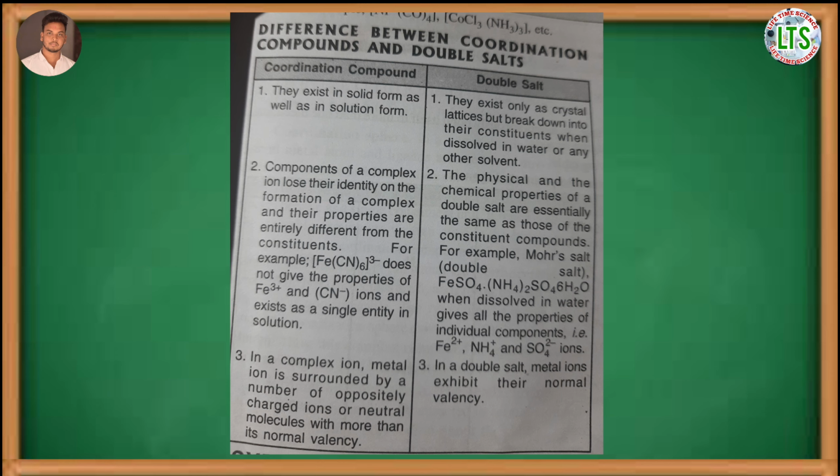Second point is the properties of complex compounds are completely different from its constituent compounds, but the physical and chemical properties of a double salt are the same as those of the constituent compounds. Third point is in a complex compound, metal ion exhibits more than its normal valency, but in double salt, metal ion exhibits its normal valency. These are the differences between the coordination compounds and the double salts.